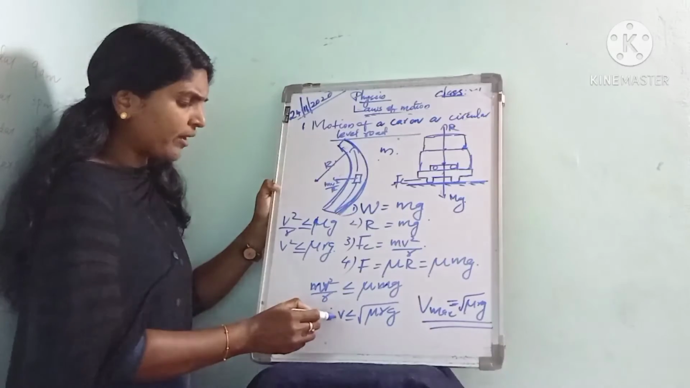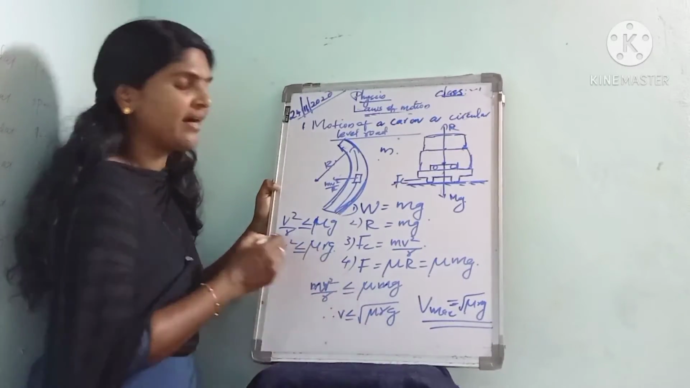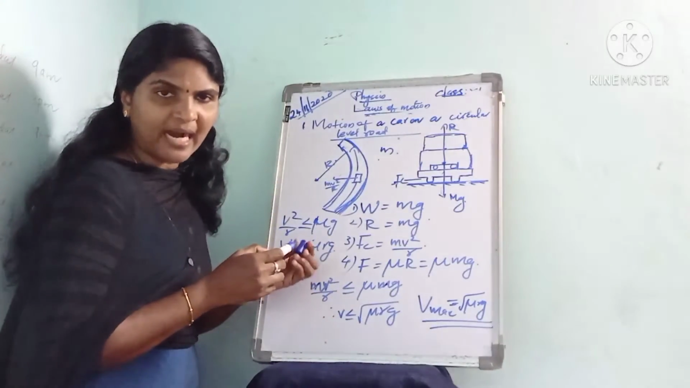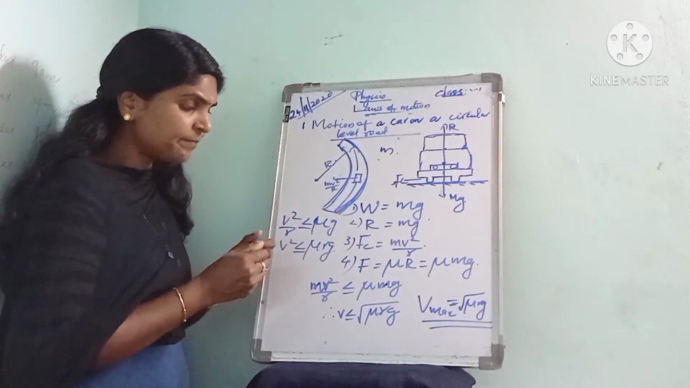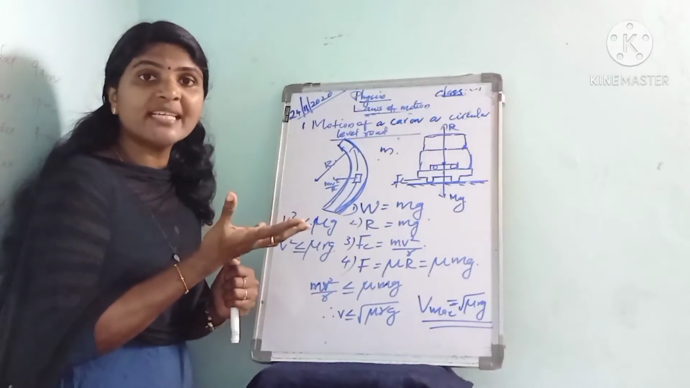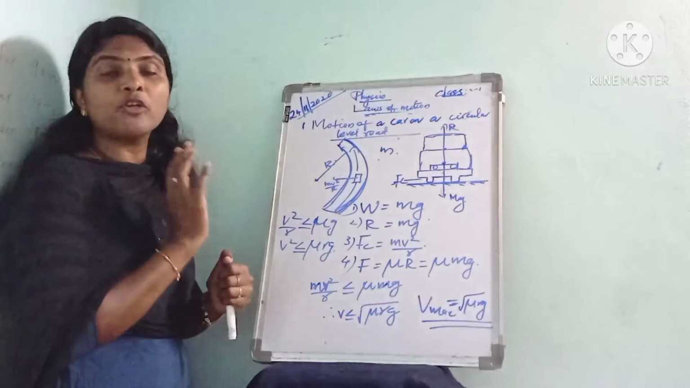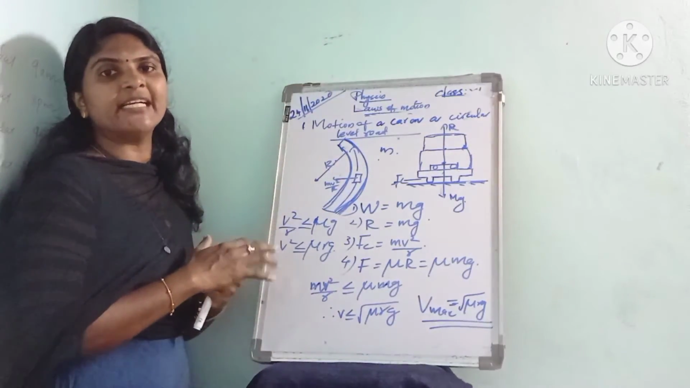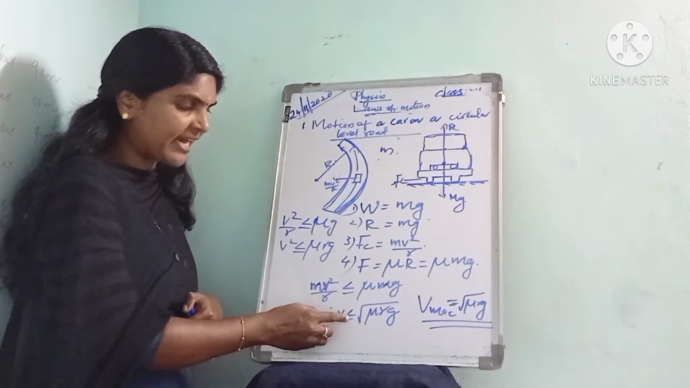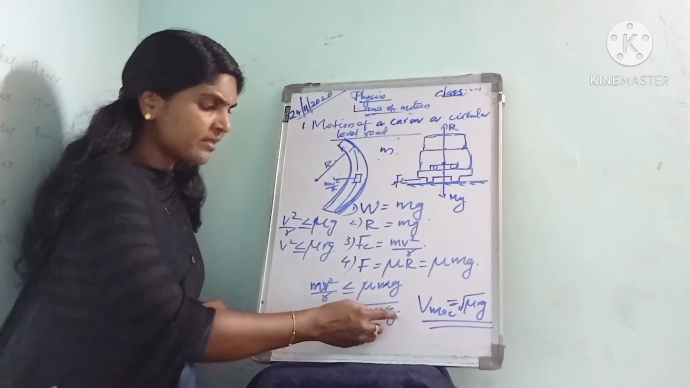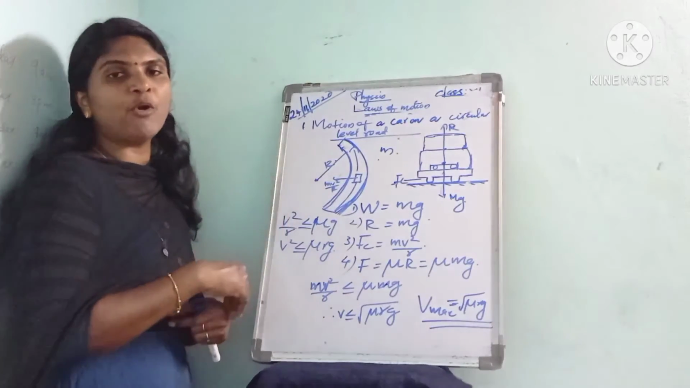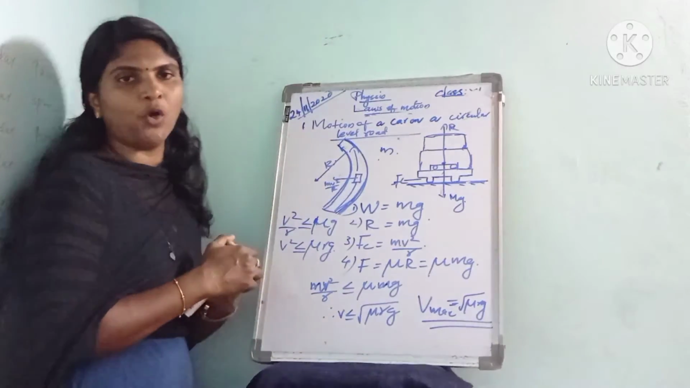V less than or equal to root of mu r g. That is, the velocity must be less than or equal to root of mu r g. If the velocity exceeds square root of mu r g, the car will skid off the road. So for a safe turn, the velocity of the car must be less than or equal to root of mu r g. If the velocity exceeds root mu r g, the car will skid off the road.